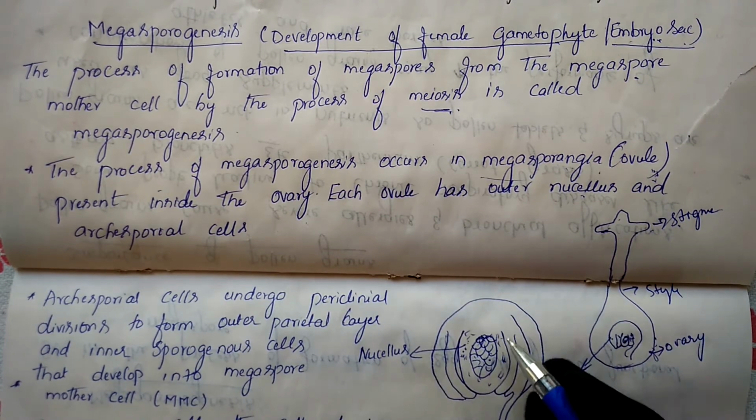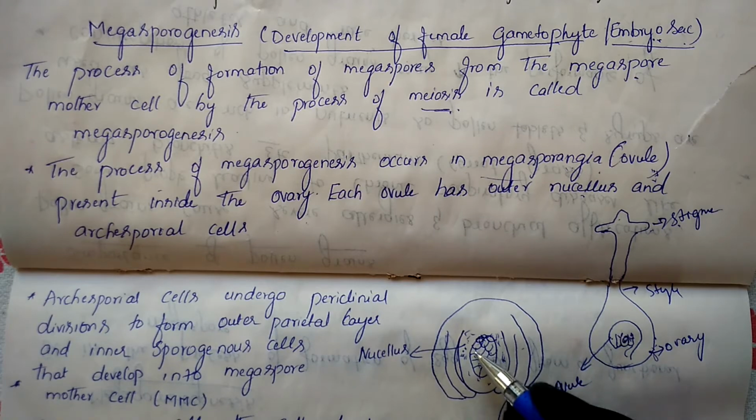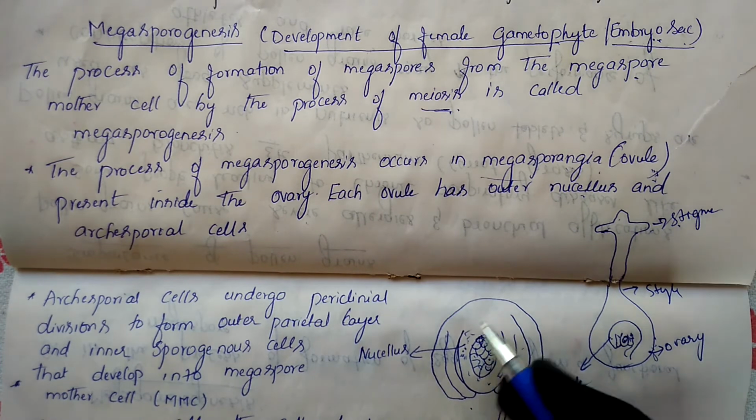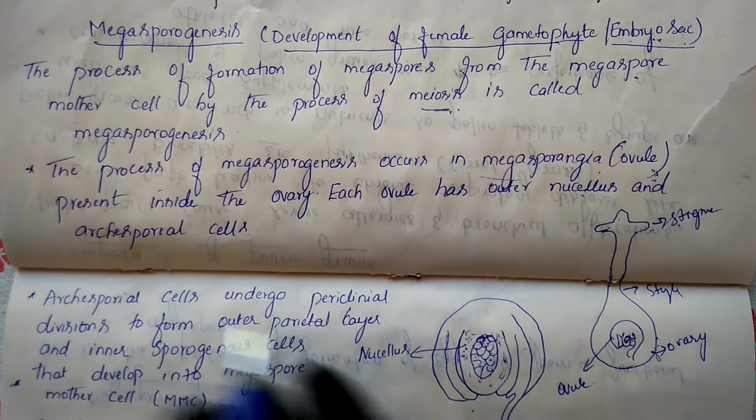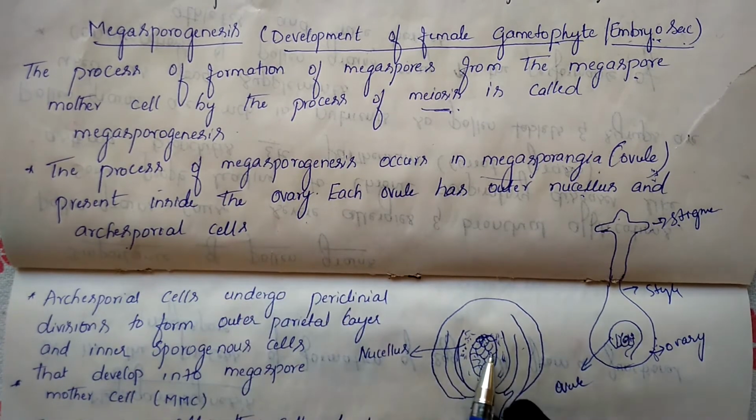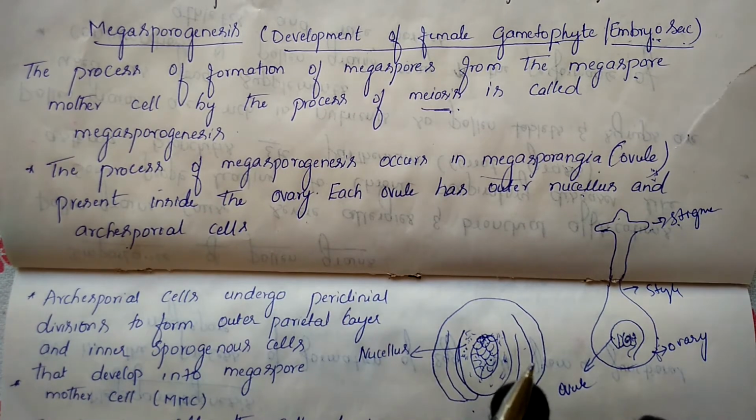Yesterday we studied the mature ovule, where inside the embryo sac we find the antipodal cells, polar nuclei, synergid cells and egg. But before the formation of this, the ovule contains the nucellus, and it contains the archisporial cells. Remember this one, don't get confused here.